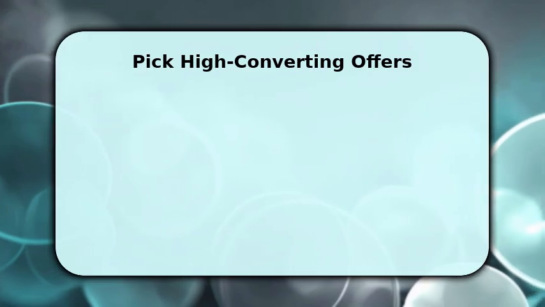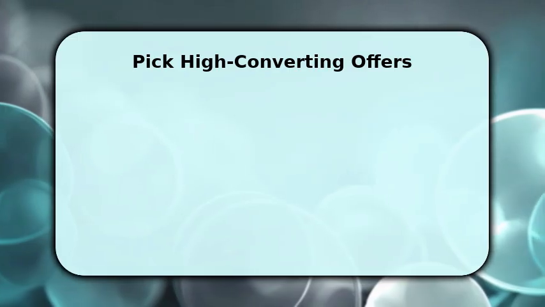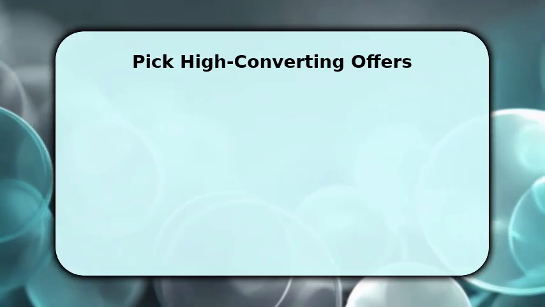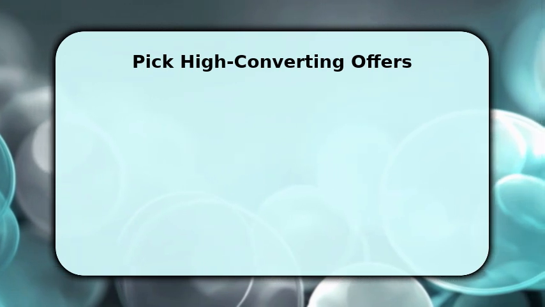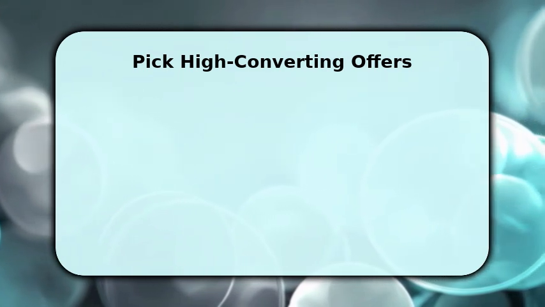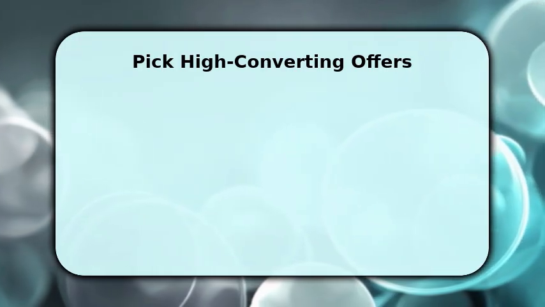Check the product's EPC and refund rates before promoting any offer to minimize risk. Choose at least 3 complementary products to test across campaigns and traffic sources. Negotiate higher commissions with vendors when you produce consistent conversions and affiliate sales volume.